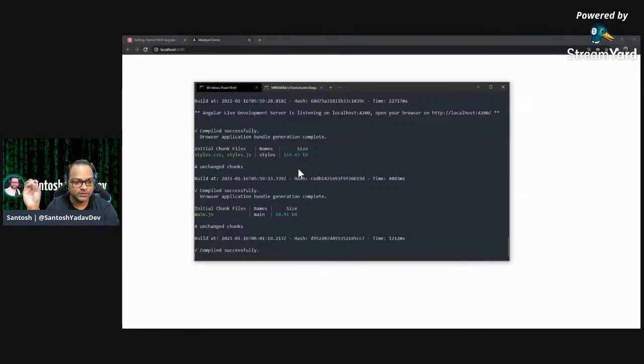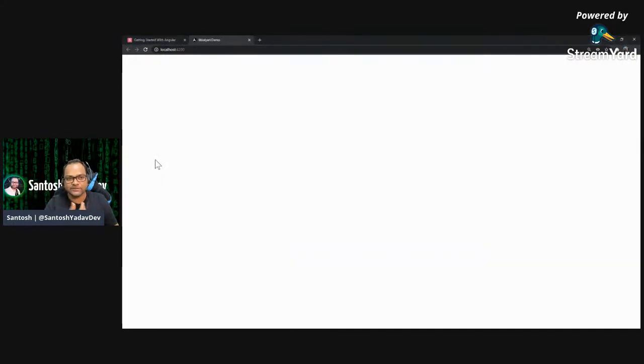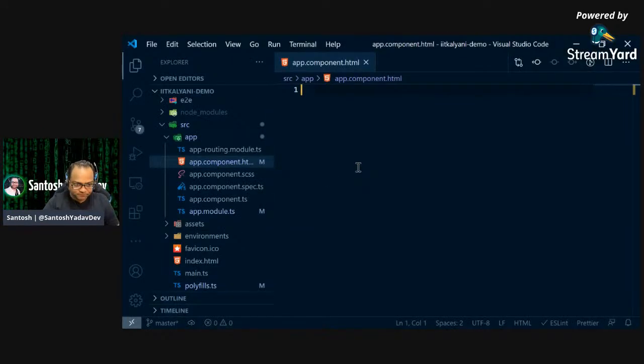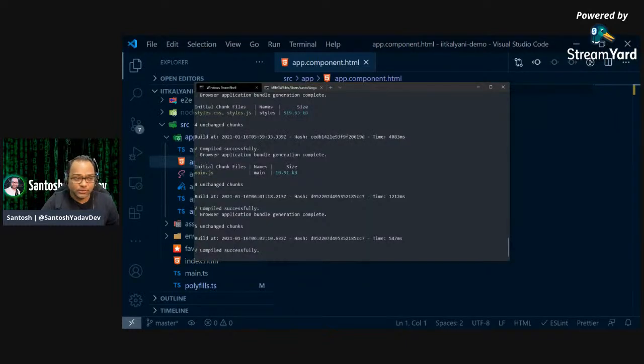A lot of technologies, a lot of frameworks and libraries support this, including React and Vue, where they work in watch mode. So whenever you make some changes, save it, and it gets compiled, and you have the output. Right now it's a blank page because we just deleted everything from the HTML. And let's go ahead and add something. I will not add something here because I want to show you how you can create a new component.